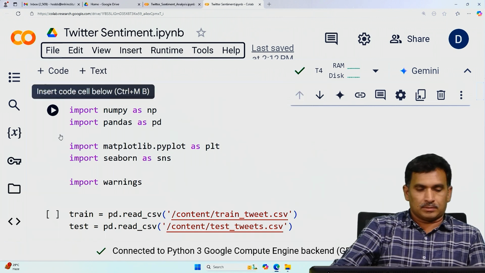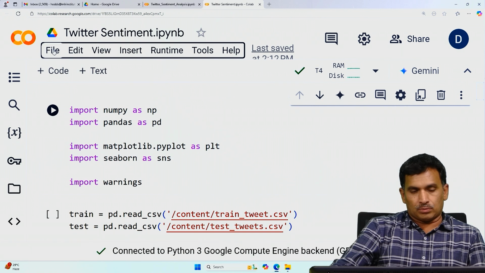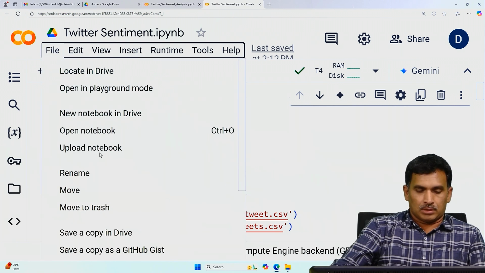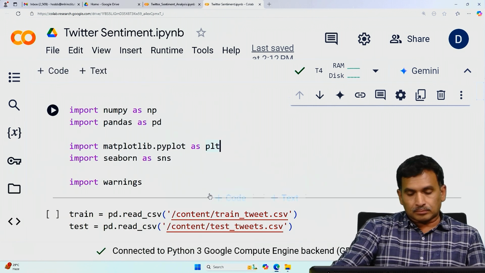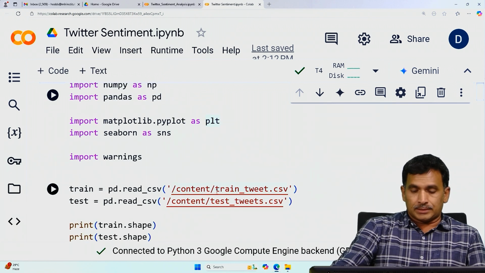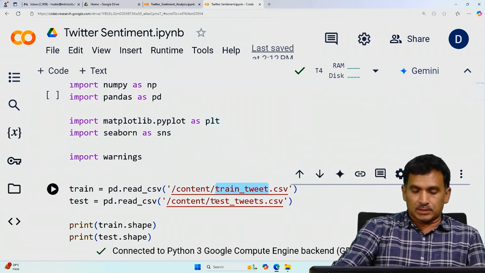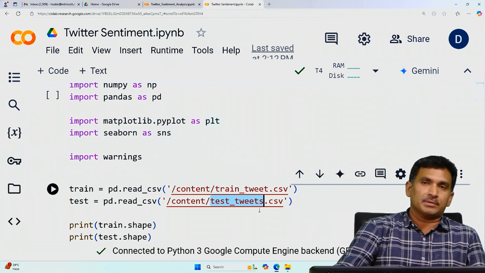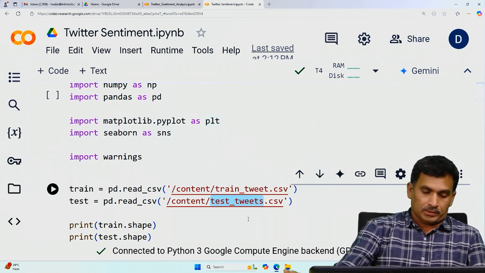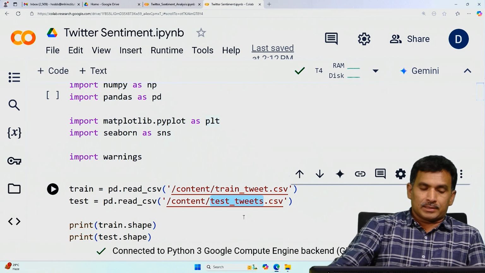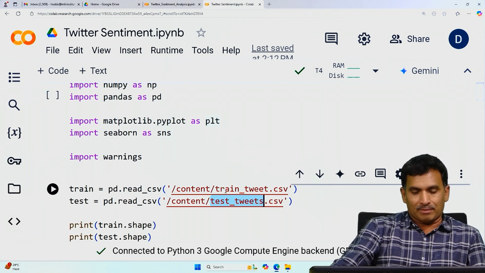If you want to use the same available notebook, you can directly upload the notebook. Once you upload it, it will show like this. You can see here train_tweet.csv and test_tweets.csv. These are the two CSV files that need to be supplied as input, but this data needs to be available in this location, here under content and train.